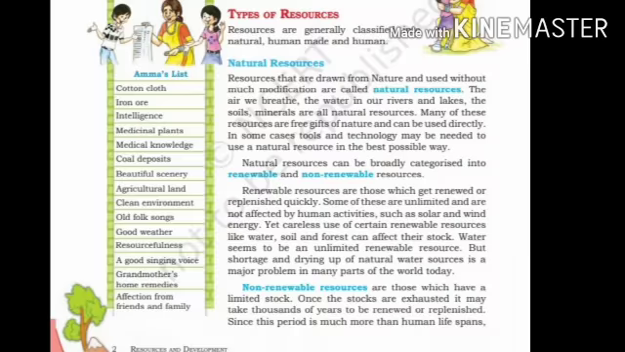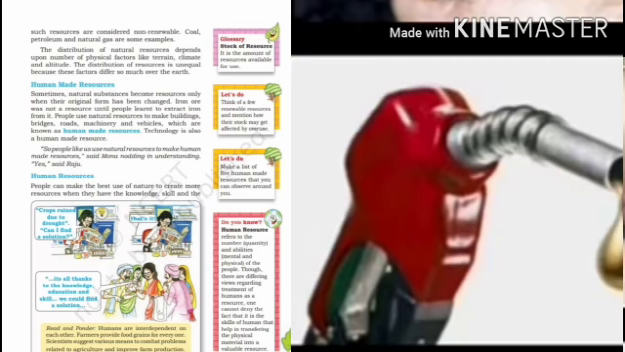Second is non-renewable resources. Non-renewable resources are those which have limited stocks. Once the stocks have been exhausted, it may take thousands of years to be renewed or replenished. Such resources are considered non-renewable resources. For example, coal, petroleum, and natural gas.